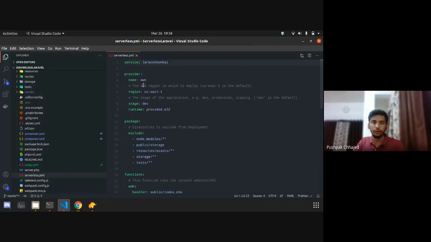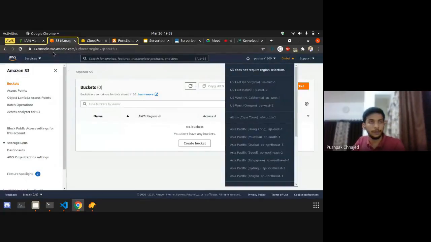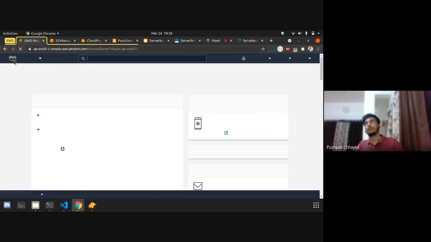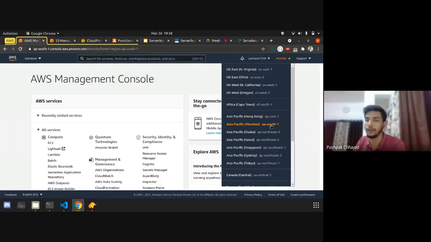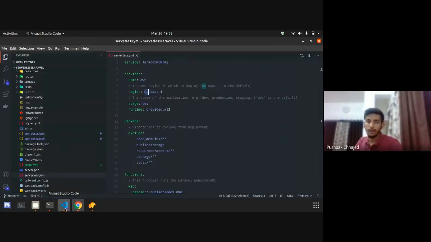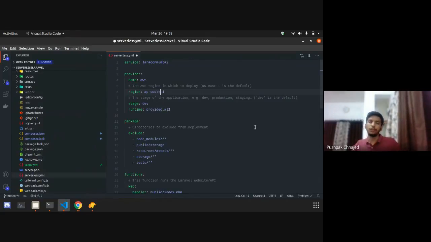Currently we need to use the provider AWS, and the region we want to use is the region which most of the traffic to our website comes from. Let's suppose from India we have very much traffic, we will be using ap-south-1. There is an option to deploy this service in different regions and then load balance according to the user, but we will not go into that detail. We will just try to keep things simple.